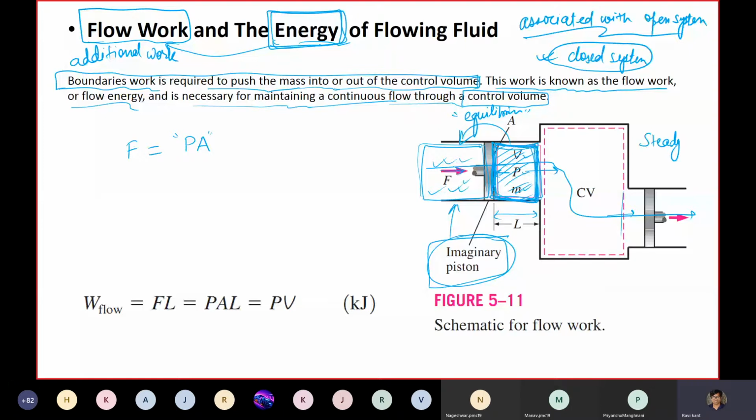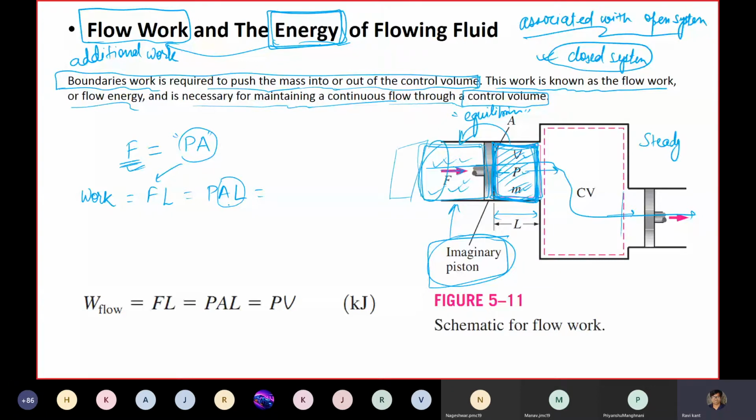When we want to find the work out of it, if this force moves a distance L, it is F times L. So this is essentially P A L. Here A is the area, whatever it may be, circular or any other shape.